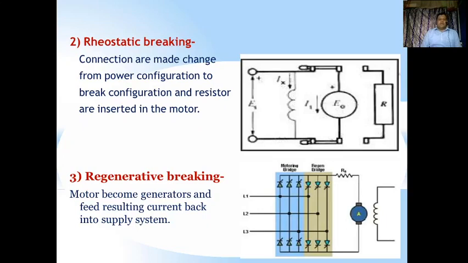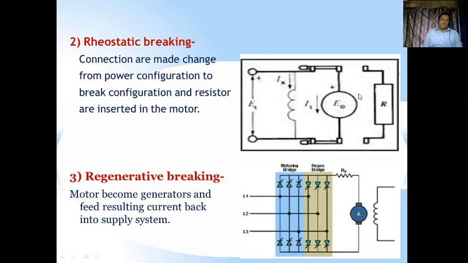Next is rheostatic braking. If you see the diagram here, the motor is there and the load resistance is there, as well as the supply. The connections are changed from power configuration to brake configuration, and resistors are inserted in the motor circuit. This particular connection is detached and the resistor is connected here, so that the energy is not wasted. The rheostat provides less energy to the motor, and therefore if you provide less energy or less current to the motor, automatically the motor stops.